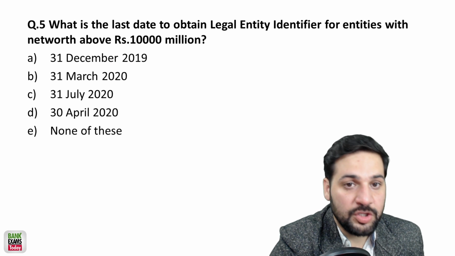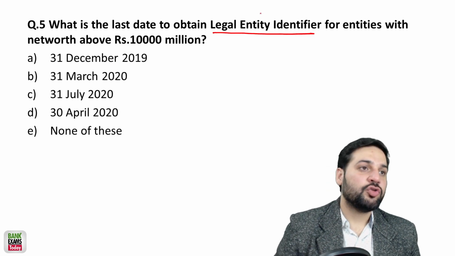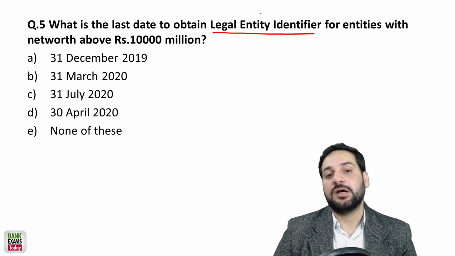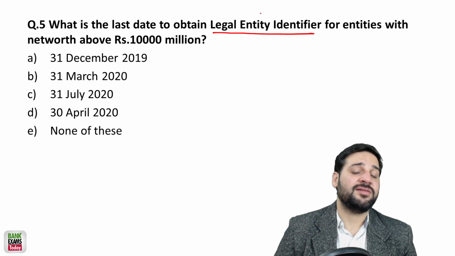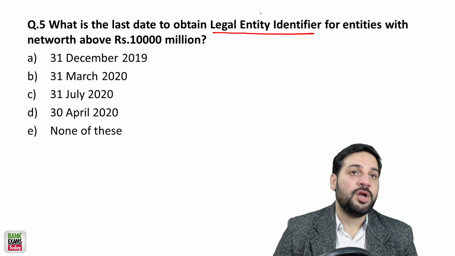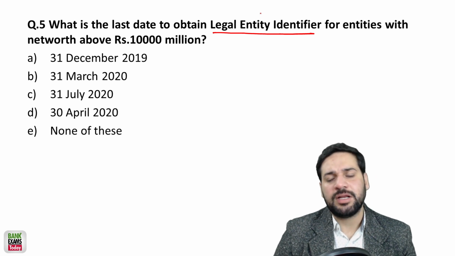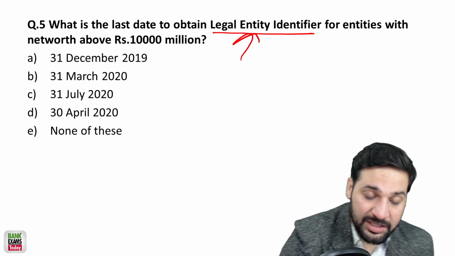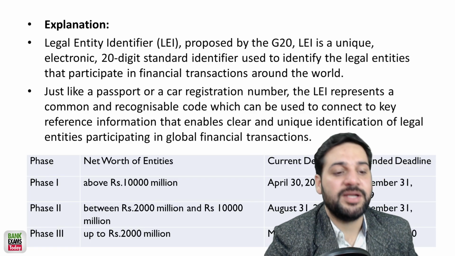Okay. So what is the last date to obtain the legal entity identifier? As of now, suppose you want to make a transaction in India, you need a PAN, right? That's your identification. But in case of international transactions, there is no such number. To track money laundering, the legal entity identifier has been set up. It is a kind of identifier. So RBI has made it mandatory.